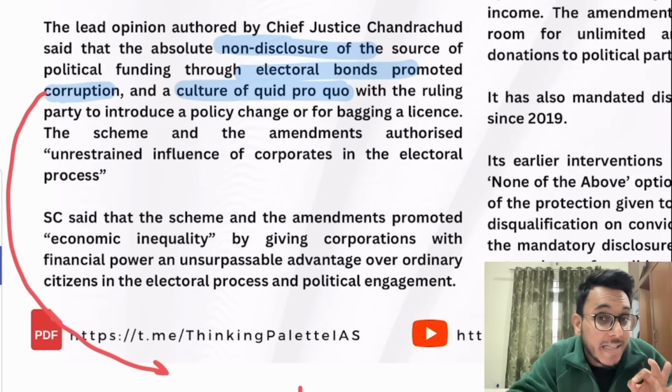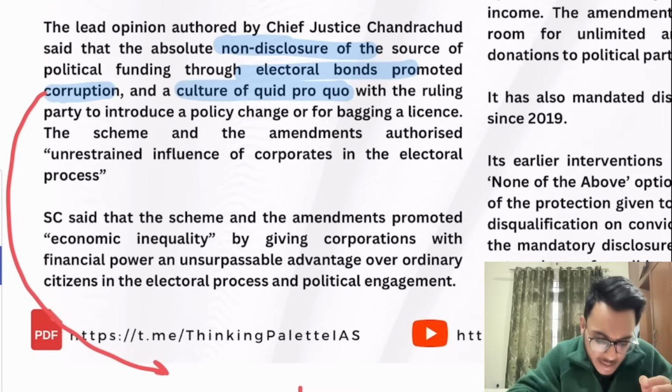Now State Bank of India is a government bank, so it is being said by the activists that at the back, the government will have the information about who bought how much amount of electoral bond. So the ruling party has information not only about their own funding, but also about the other parties, from whom they are getting funding.